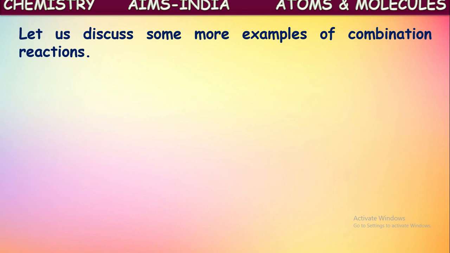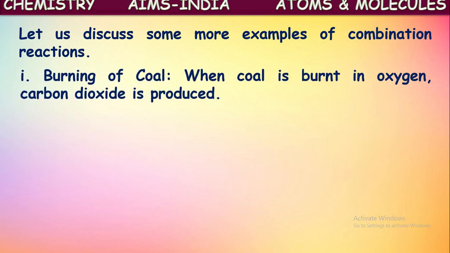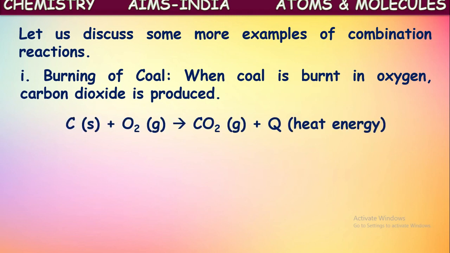So let us discuss some more examples of combination reactions. Burning of coal. We know when coal is burnt, it produces carbon dioxide as product. So what is happening here? Coal is nothing but carbon. Carbon is burning in the presence of oxygen, forming carbon dioxide. Here an element carbon is combining with another element oxygen to form carbon dioxide. Two substances combined here to form a single product. So it is a combination reaction. You can observe in this reaction also heat energy is evolved.